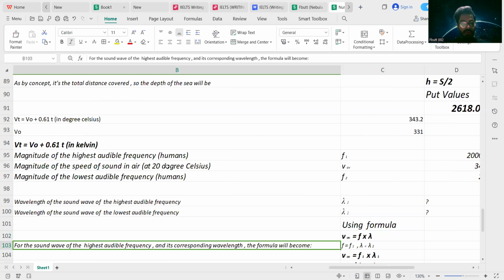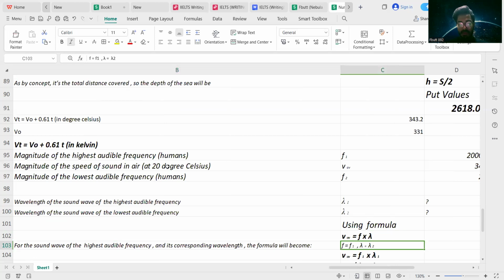For the first sound wave, which carries the maximum audible frequency of 20,000 hertz, and its corresponding wavelength, the formula will become specific to this wave, with its specific variables f1 and lambda 1.